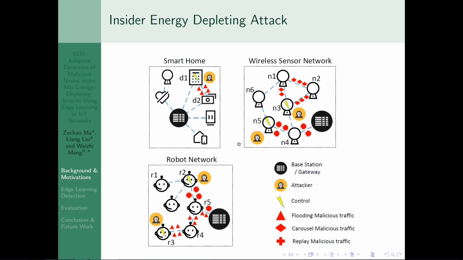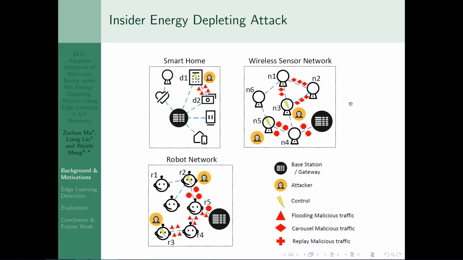And the second one is the carousel malicious traffic. For example, when N1 needs to send packets to the base station, it will request N3 to send the packets to N4. But N3 will transfer the packets to N2 maliciously. According to the normal rules, N2 will send the packets back to N1, so that in this circle, the packet is transferred again and again, and the energy of N1 and N2 will be wasted.